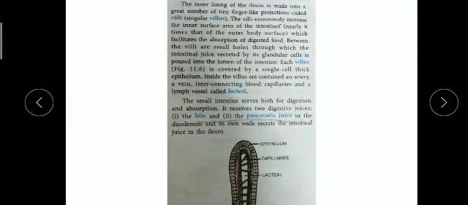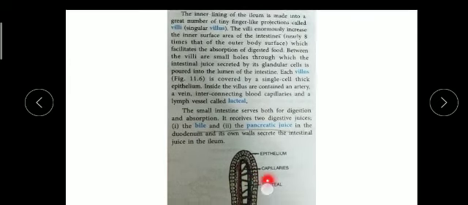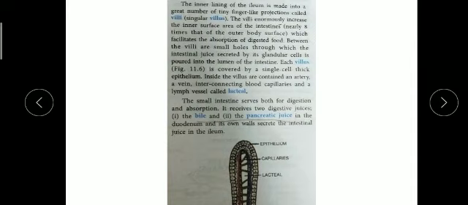So children, this villi is very important. Why is it so important? Because it absorbs the food material. The absorption of digested food goes on here only. Inside the vilus, as I said, there are an artery, a vein, interconnecting blood capillaries and lymphatic vessels.